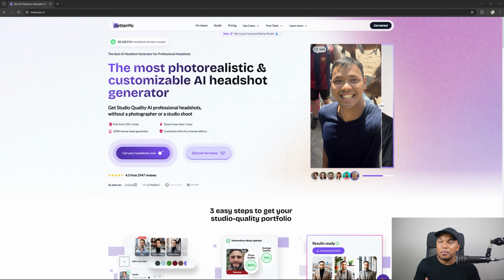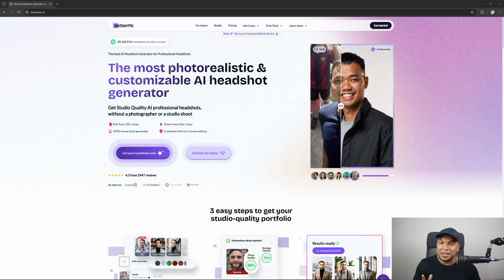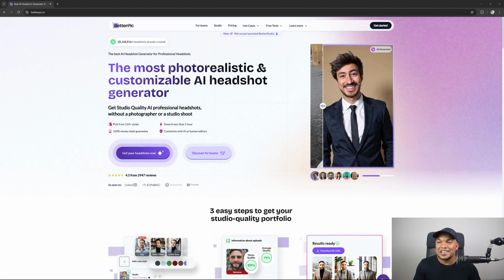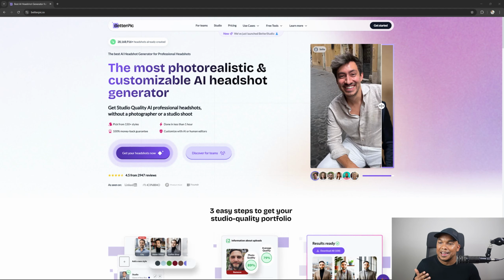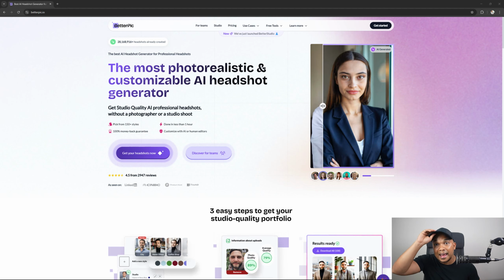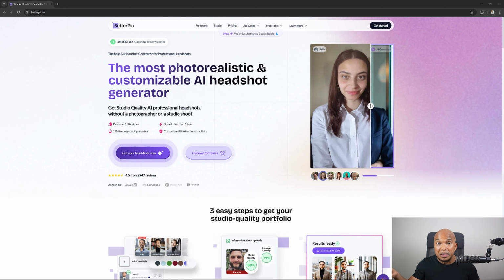And the last AI model on this list is going to be a Better Pick. I've used this to generate headshots for myself. And the interesting thing here is that the first time I used the model, because you do have to pay for the shots, right? It generated headshots of me with hair on my head, and I'm actually bald. Like, I'm completely bald.